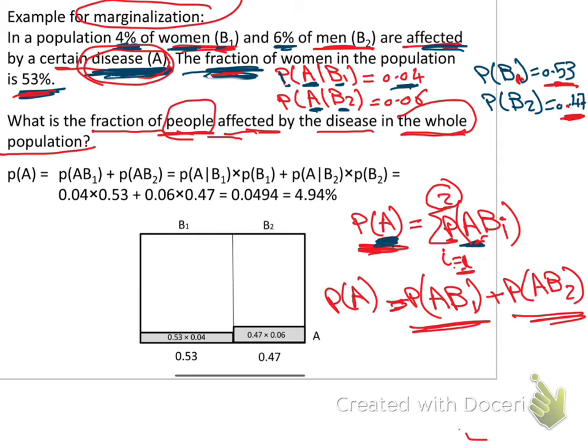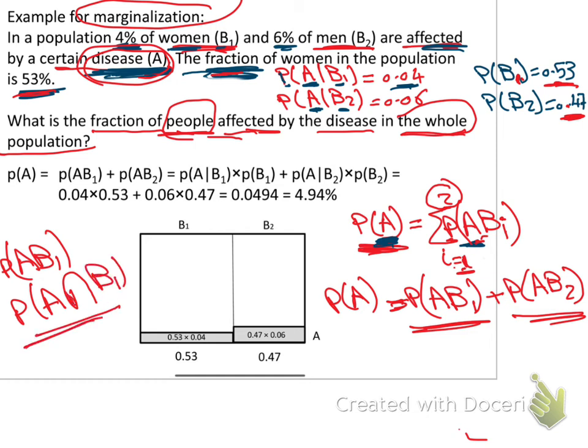So the probability of AB1, as we said, means the probability of A intersect B1, if you remember. So we can write it in this way: probability AB1 equals the probability of A intersect B1, or we can leave it as it is.